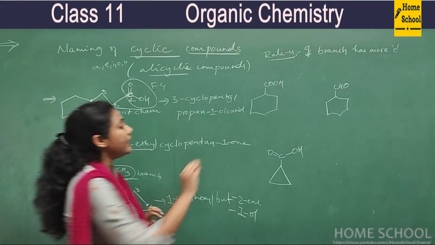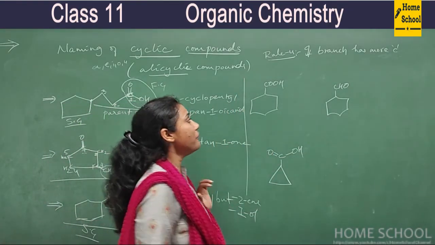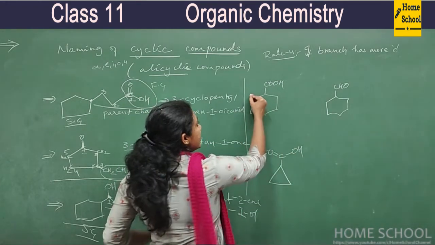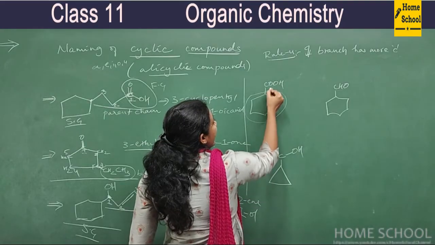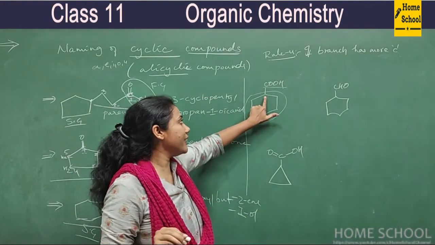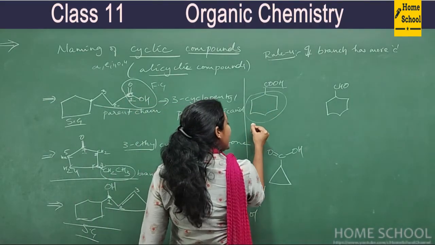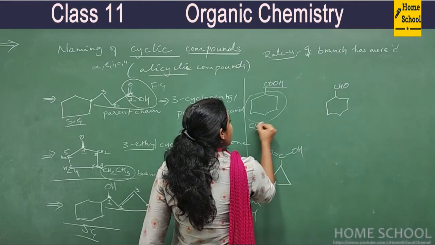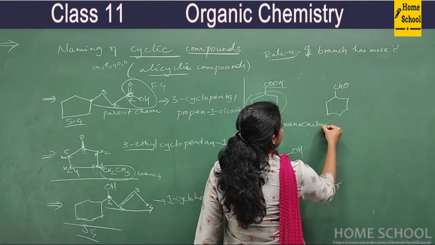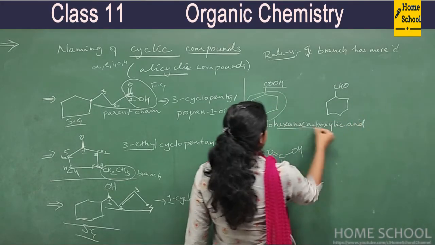Very good. And now coming to these examples, very, very important. So what is the name of this compound? This is cyclohexane, right? And this is COOH, carboxylic acid, directly connected to the ring. So how do you name it? You will write its name as cyclohexane carboxylic acid. Directly you will write it as carboxylic acid.